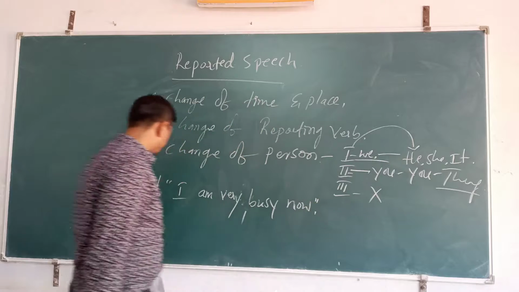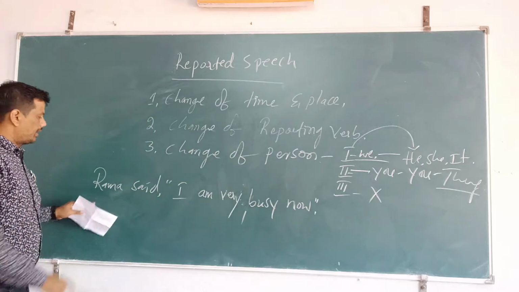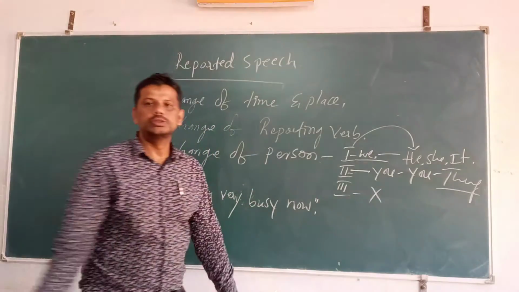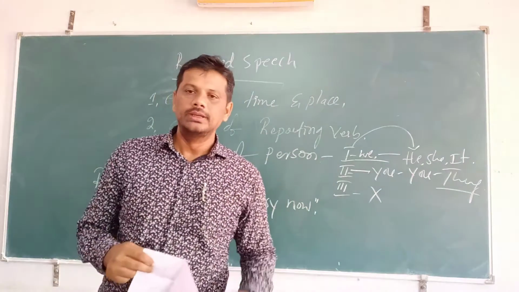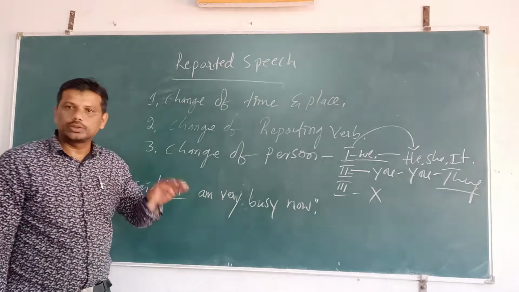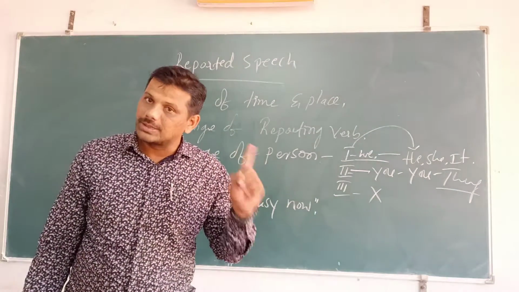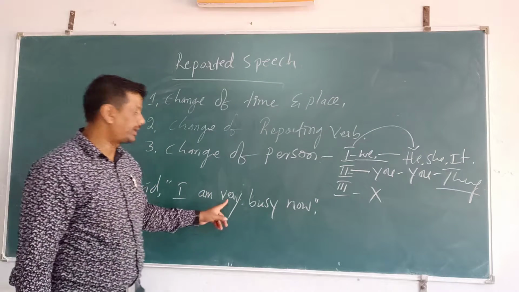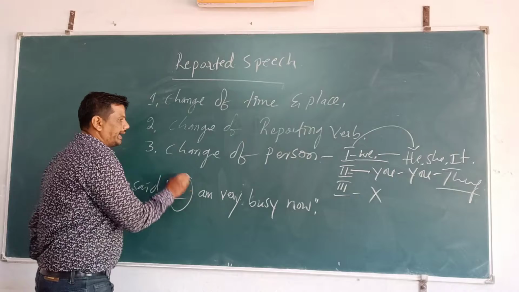Double inverted comma complete. Rama said, "I am very busy now." So this is a direct speech. You know why it is called direct speech? Because we are quoting the exact words of the speaker. That is why it is called direct speech.